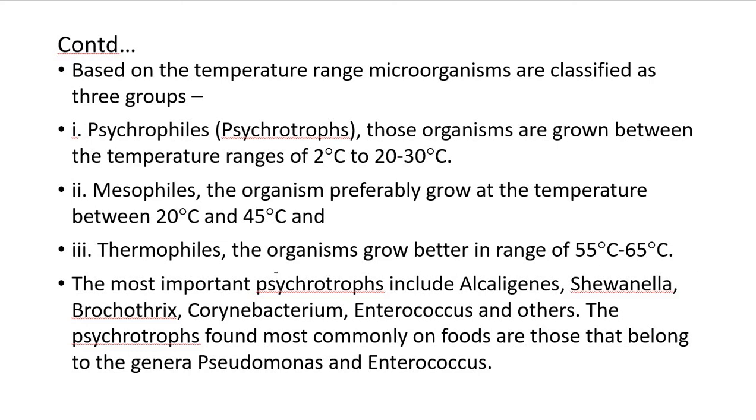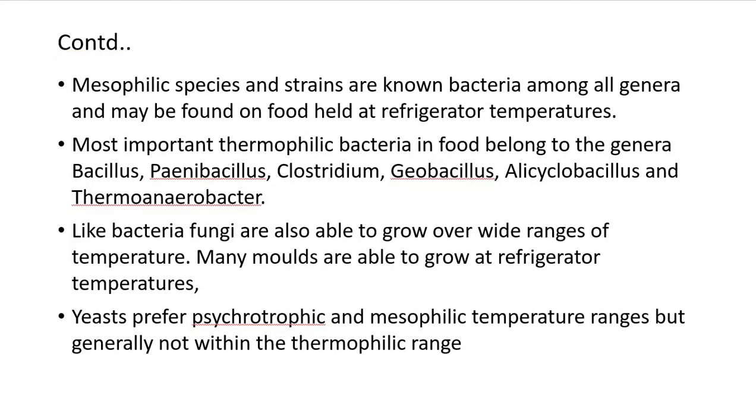The most important psychrotrophs include Alcaligenes, Shewanella, etc. The psychrotrophs found most commonly on foods belong to the genera Pseudomonas and Enterococcus. Mesophilic species and strains are known among all bacterial genera and may be found on food held at refrigerator temperatures.